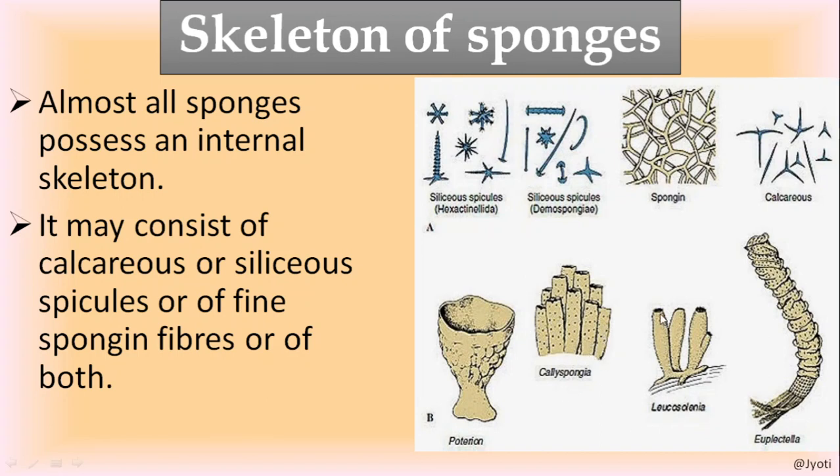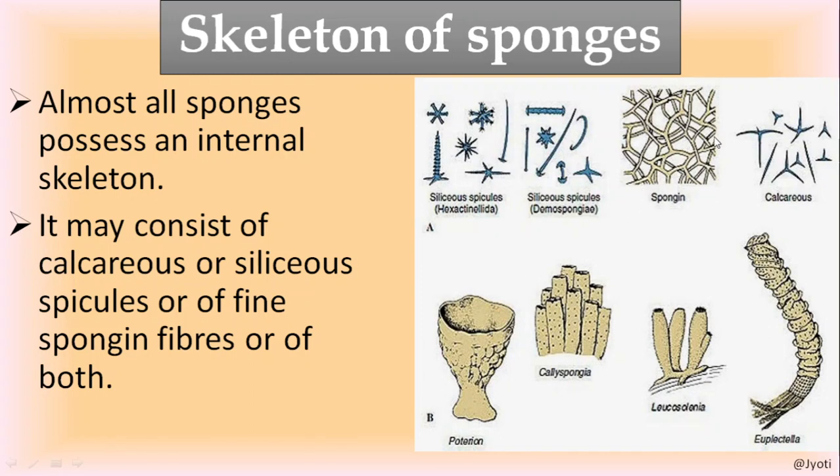How do they stand upright on the substratum? Substratum means any surface to which they are attached. This is the substratum, and they stand upright on it due to the presence of these siliceous spicules or the spongin fibers.